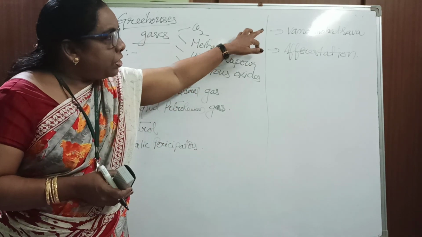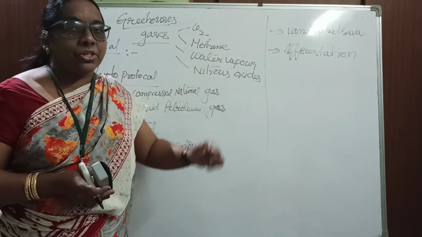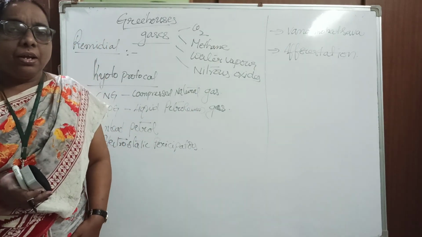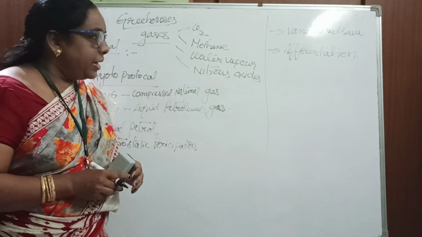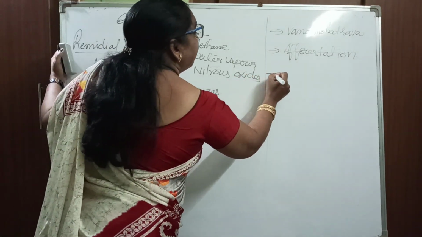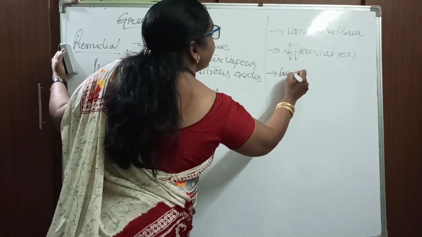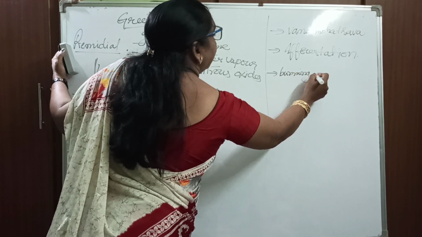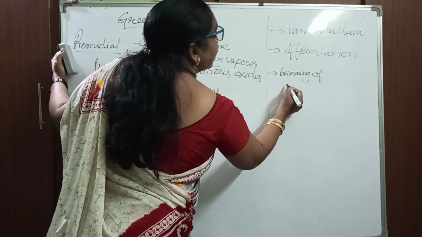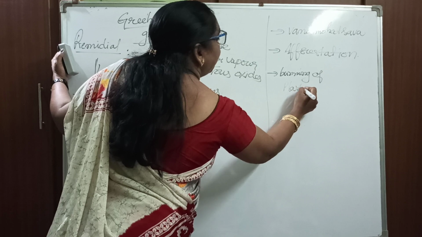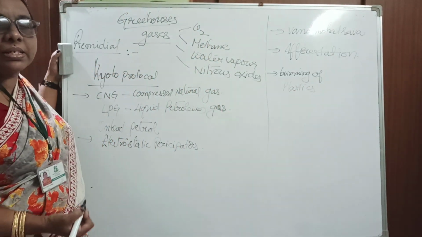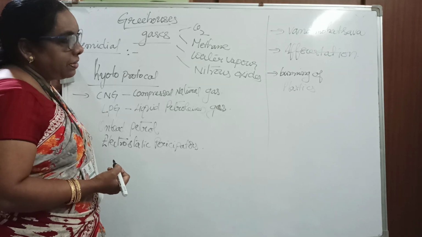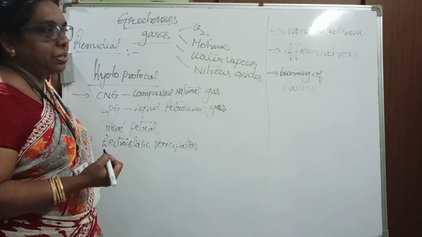Okay, yes. So we have Vana Mahotsav and deforestation, and another thing we can say is burning of plastics, which we have to avoid. Instead of burning these plastics, we have to go for recycling methods. If we go for recycling, we'll get second quality plastic, which we can use some more time.